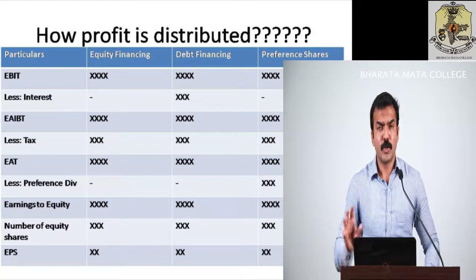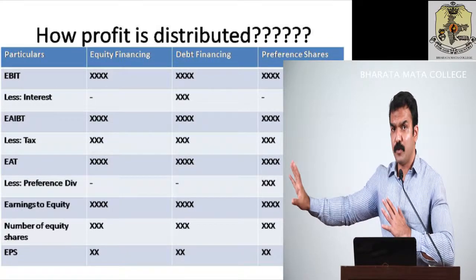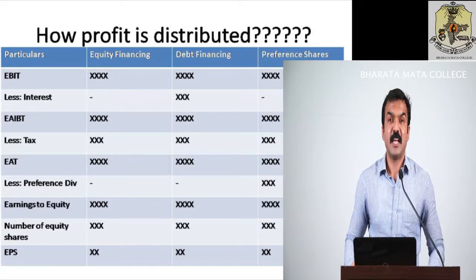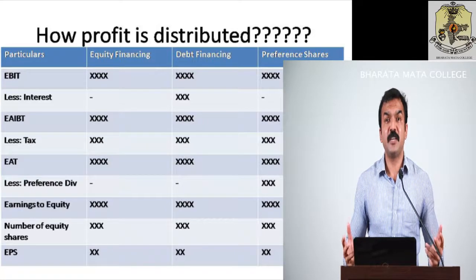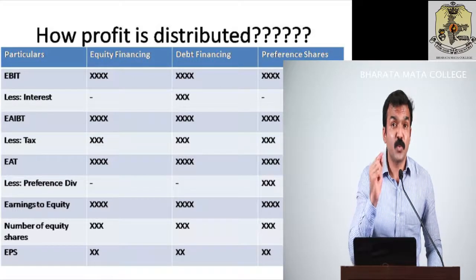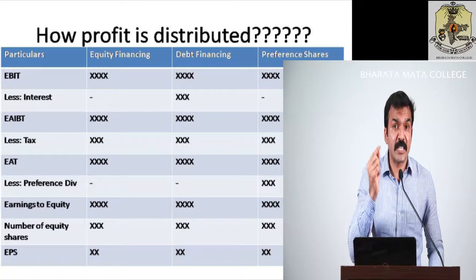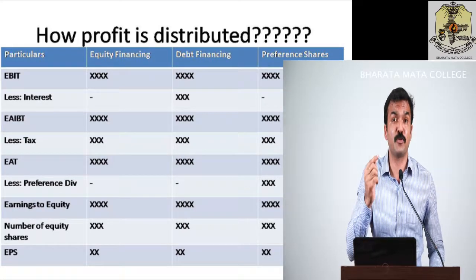Now, you already got earnings available to equity. As in the table, it is clearly mentioned, earnings available to equity. Next is, how many equity holders are there in your firm? Because we have to know how much each equity shareholder is supposed to get, or what is the income which each shareholder is supposed to get.